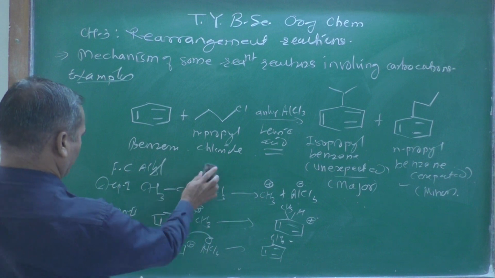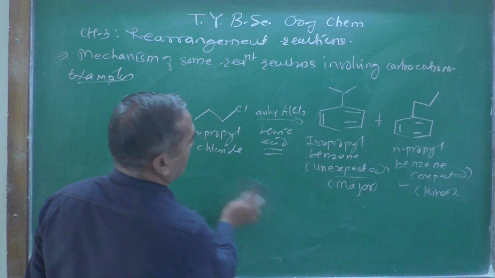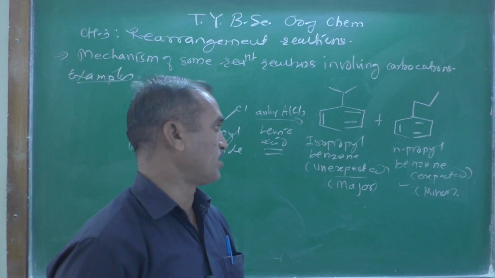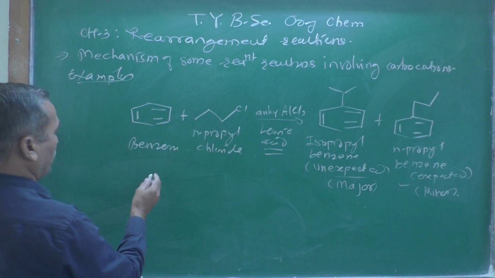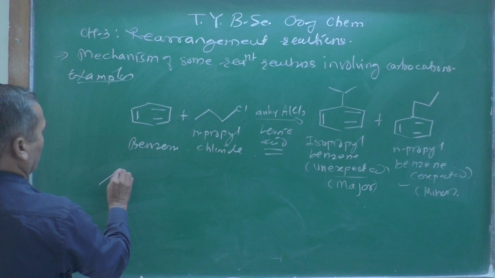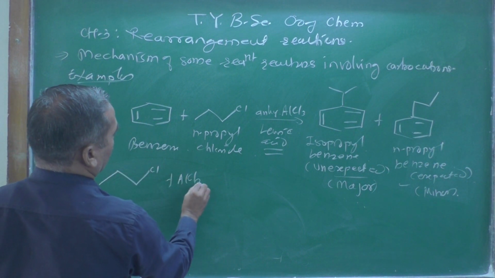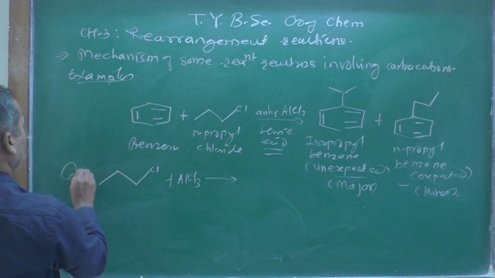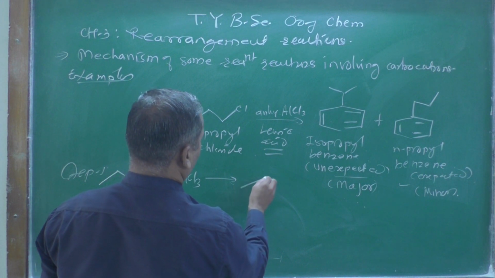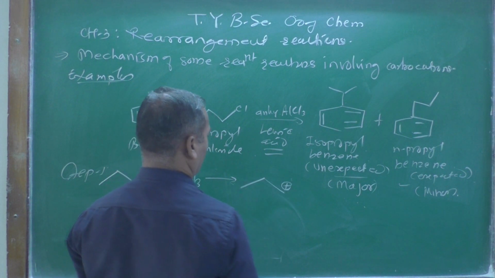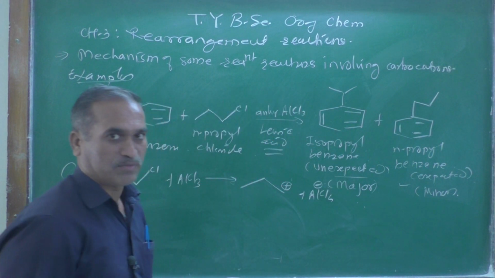Now let us see over here what is going to happen. Why are we getting this unexpected product as the major one? Here, as we know, this alkyl chloride plus AlCl3, in the first step there is a formation of the electrophile, positive charge I am writing, plus AlCl4 minus, which is the conjugate base, the Lewis base over there.